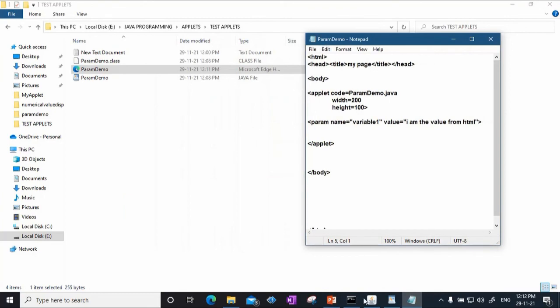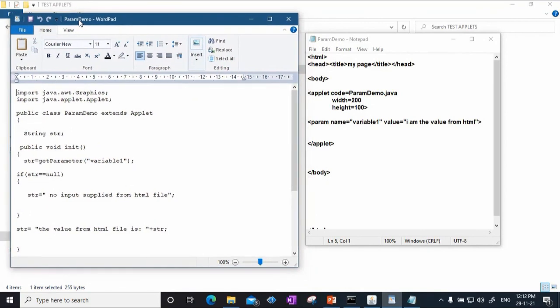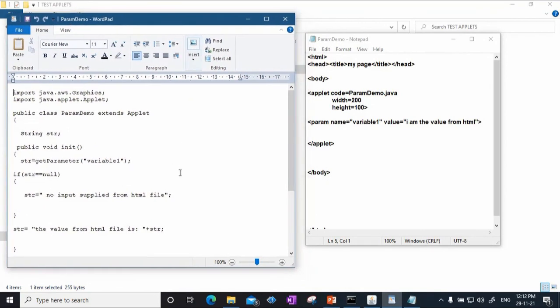Okay, watch carefully. Now what we have done, just see, this is your HTML file. In the HTML file, we are passing a parameter whose name is variable1 and whose value is I am the value from HTML.